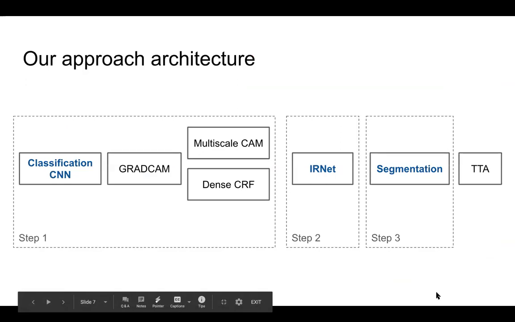We propose an approach to weakly supervised semantic segmentation which consists of 3 consecutive steps that allow us to extract high-quality segmentation masks from image-level annotated data and train a segmentation model on them. First, we utilize the localization ability of convolutional neural nets to extract class activation maps. Then, we apply the IRNet method to rectify the CAM generated at the previous step. Finally, we train a fully supervised segmentation model followed by a test time augmentation technique during post-processing. Each of these steps we describe in detail on the next slides.